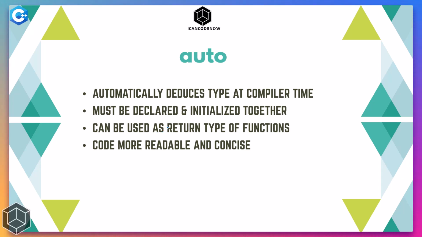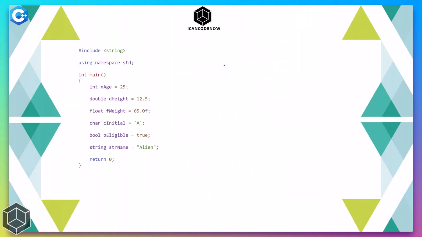And auto keyword is not limited to declaring variables. These can be used to return data from functions or methods, and can be used as a return type. And one more advantage of using auto is that it makes the code more readable and obviously concise, because we can replace these longer syntaxes with simply auto. So let's go ahead and look at some examples that we have in C++.